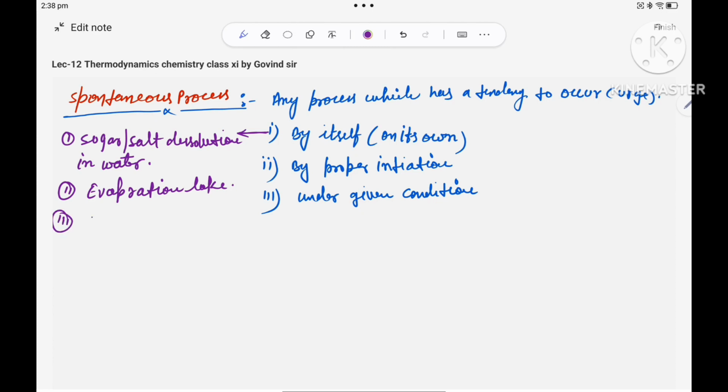Flow of heat from higher temperature to lower temperature. Many examples I can give you.